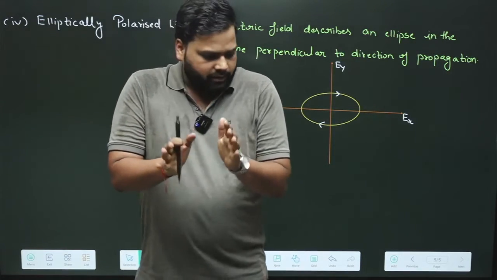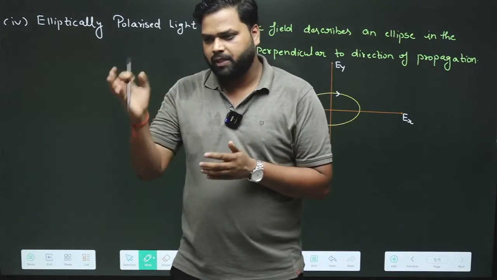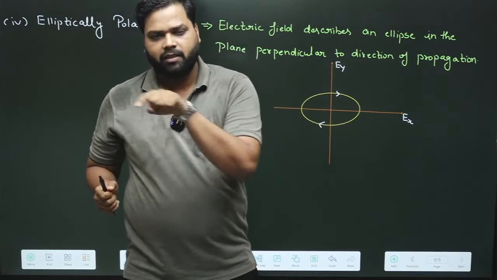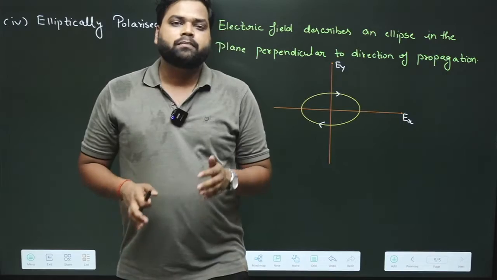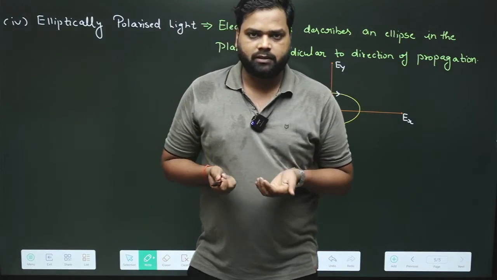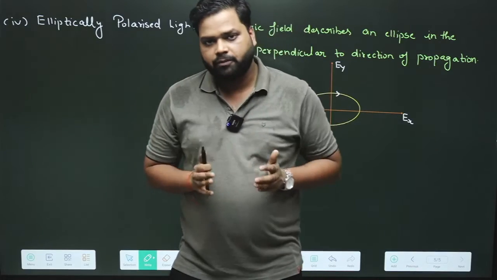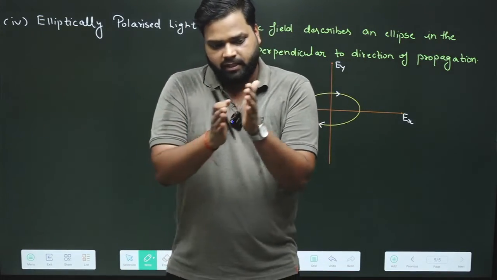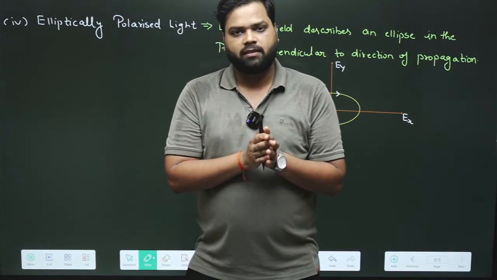But sir, it's fine that theoretically we can know this is plane polarized, and if the tip of the electric field is rotating in a circle making a helical path, it is circularly polarized light. But how can we know this mathematically? Is there any way to recognize whether this ray is plane polarized, circularly polarized or elliptically polarized? Yes, there is.